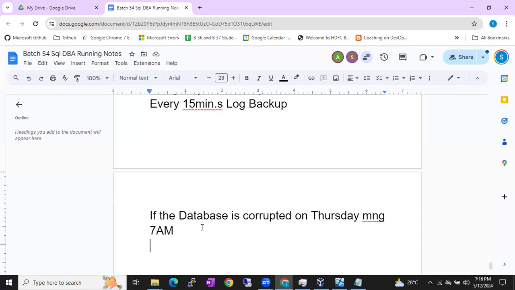Yes. Right. So now the last full backup is deleted, guys. In this scenario, how can you achieve point in time recovery? Our last full backup is corrupted. Someone deleted the last full backup, or it was corrupted. Then in this scenario, how are you going to achieve it? Sometimes they will ask questions like this also, guys.